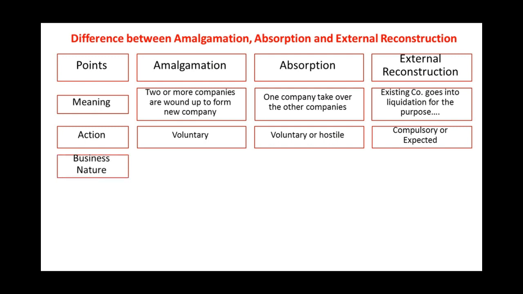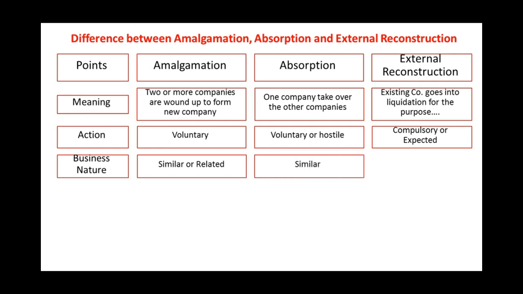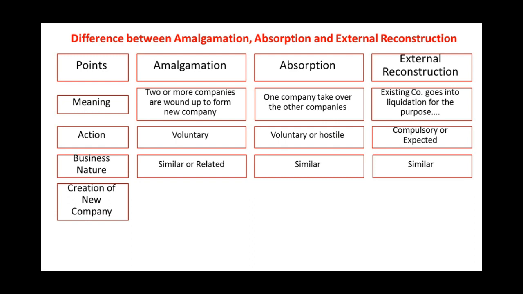The next point is the nature of business of companies involved in the process. In case of amalgamation, the nature of business is similar, correlated or related. In case of absorption, the companies show a similar nature, and in case of external reconstruction also the nature of business of companies involved is similar. Next point is creation of a new company. In case of amalgamation, yes, there is a creation of a new company.